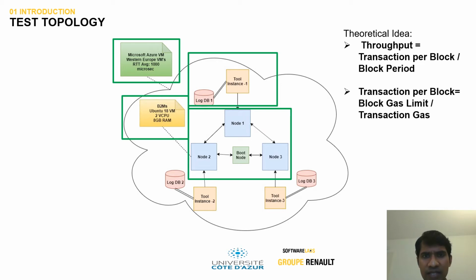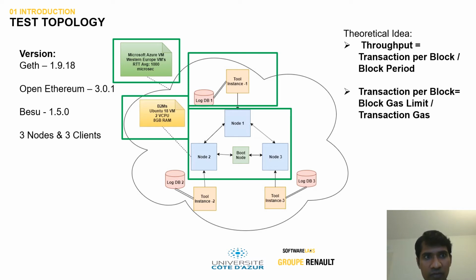The idea behind this test topology is to measure the throughput. The throughput is derived from the transactions per block divided by the block period in a proof of authority context, because proof of authority mines blocks for each block period. The transactions per block is measured by the block gas limit divided by the transaction gas, the gas being measured in terms of the Ethereum context. The versions of clients deployed in the test are Geth 1.9.18, OpenEthereum 3.0.1, and Besu 1.5.0, almost the latest clients available at the point of test. So there are 3 nodes and the 3 clients deployed for testing.